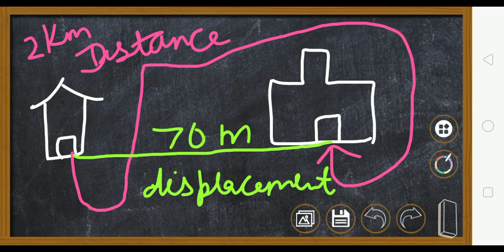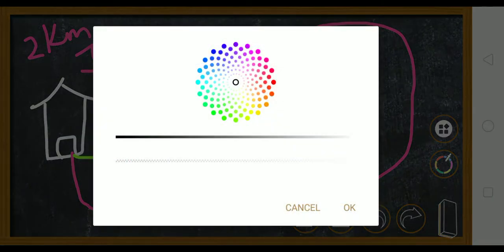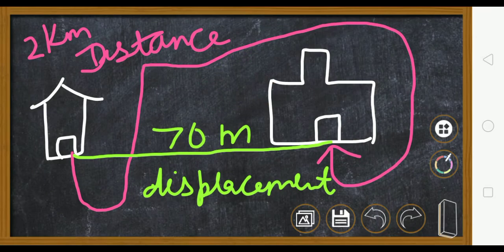Now here, your distance will always be equal to displacement. But suppose you took the same path, you also went like this only, straight. In that case, your distance and displacement both are the same. So distance will either be greater than displacement or distance will be equal to displacement.